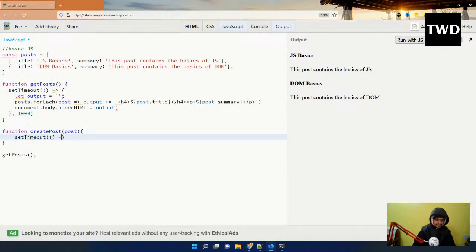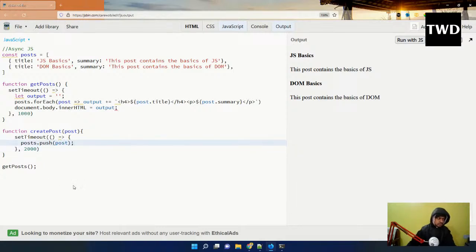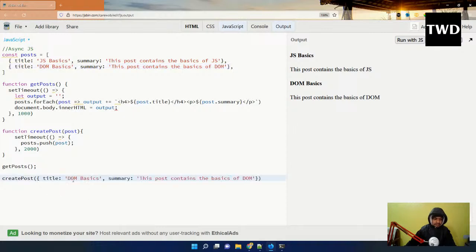Again I'm going to have a setTimeout, and here I'll have 2000 milliseconds, which is 2 seconds, and here I'm going to do posts.push post. Inside createPost I will pass this thing: async basic, the post contains the basics of async.